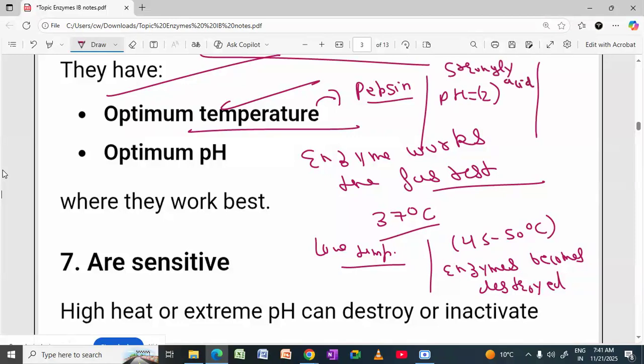So pepsin enzyme in our stomach has a role in protein digestion.